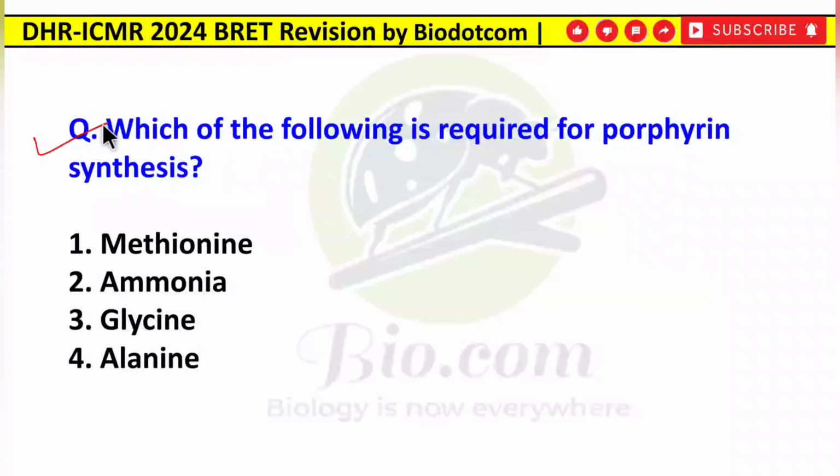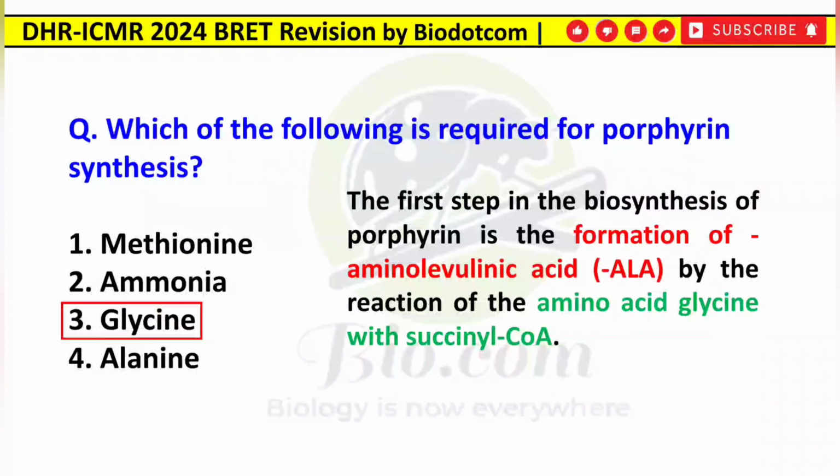Now third question is: which of the following is required for porphyrin synthesis? Methionine, ammonia, glycine, or alanine. So it is the glycine which is required for the porphyrin synthesis, because the first step in the biosynthesis of porphyrin is the formation of ALA, that is aminolevulinic acid, which is made by the amino acid glycine.